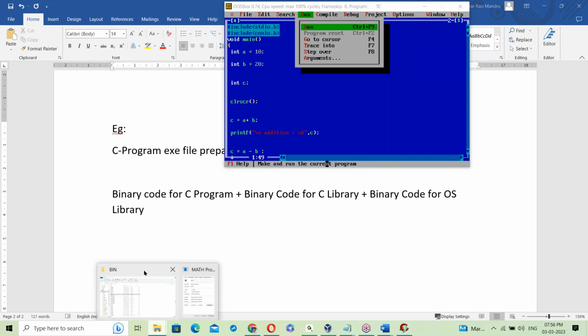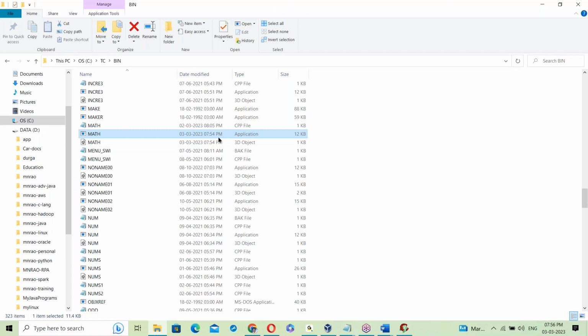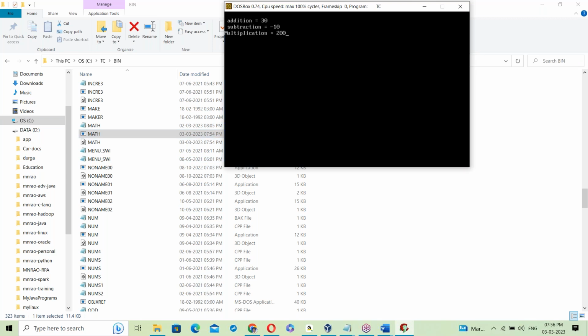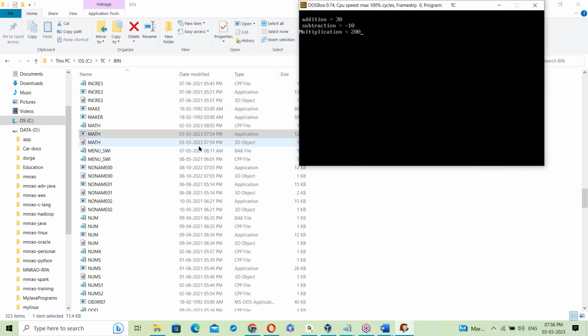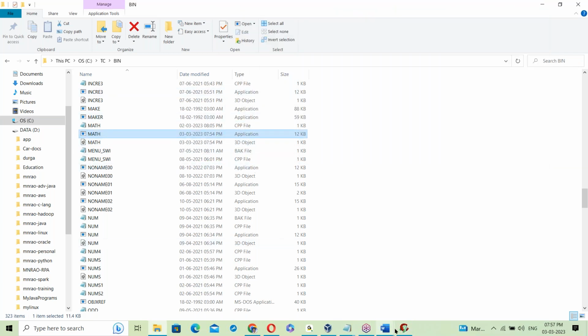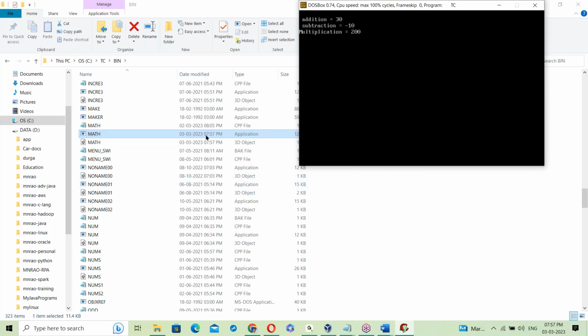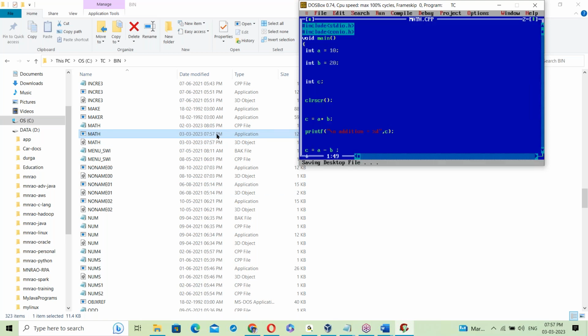So first of all it creates one exe file. Let me show once again. See the exe file in the backend, the dot exe file, created at 7:54 p.m. Now run it again. Yes, executed. Compile, success. After compilation, now run it. See, the timestamp changes to 7:57 p.m. The exe file was just created and executed.